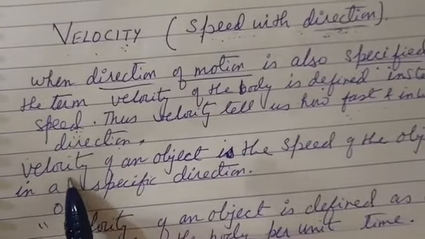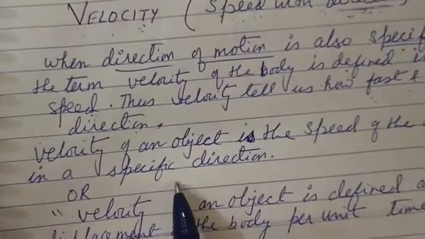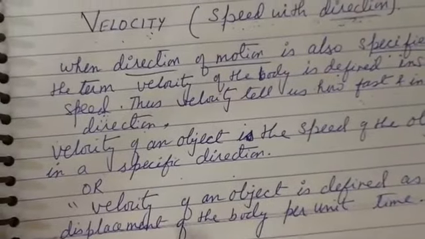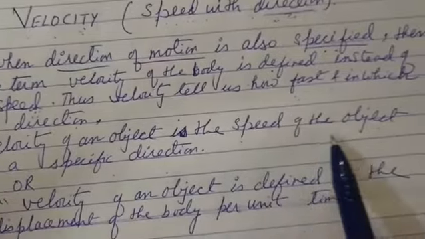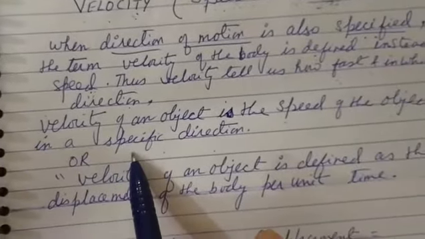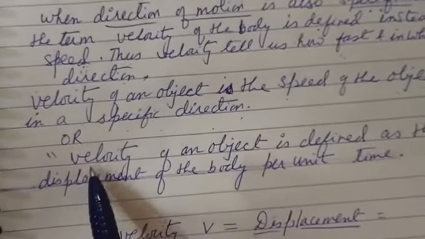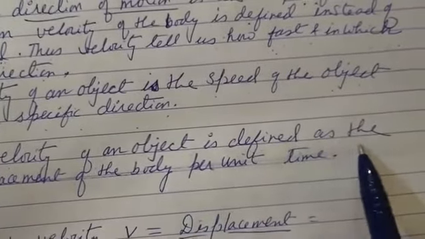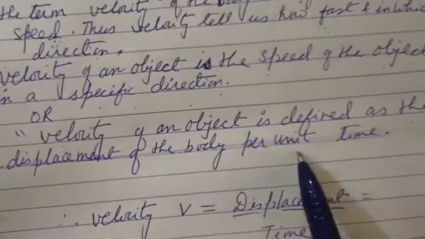So velocity of an object is the speed of the object in a specified direction. So we can write the definition of velocity: velocity of an object is the speed of the object in a specified direction. Or we can define it like this also: velocity of an object is defined as the displacement of the body per unit time.